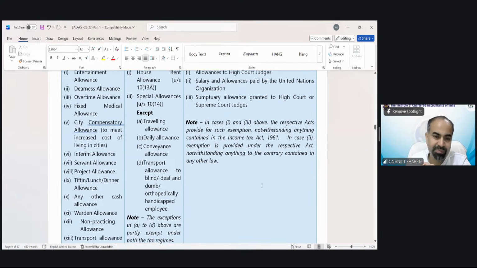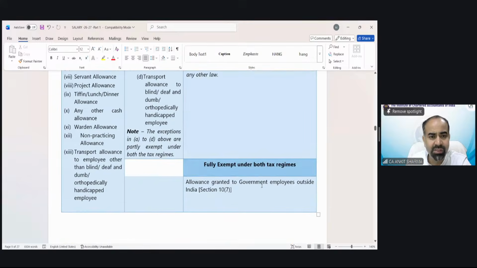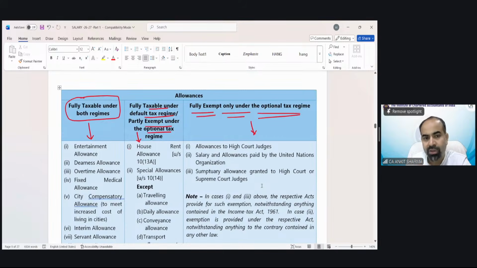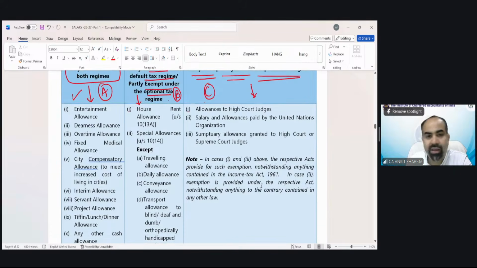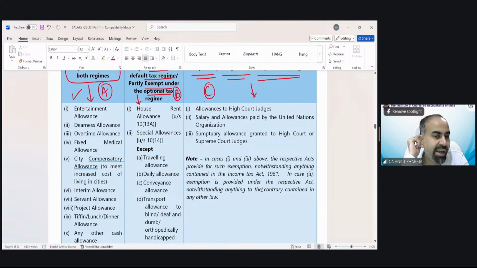What are these allowances? One by one, we are going to discuss category A, category B, category C. So you can see this is our category A technically. This is category B. These are category C. If any allowance does not fall in B or C, that will always be treated as category A allowances. Like if you read all these allowances, there would not be any allowance like dog allowance, cat allowance, cycle allowance, car allowance, etc. So if there is any allowance which has not been mentioned in B and C and A, always treat that allowance as per category A provision.